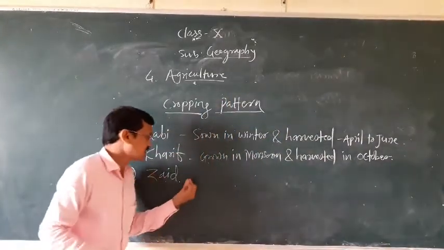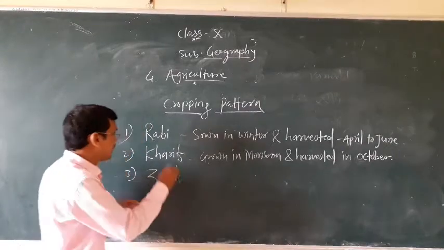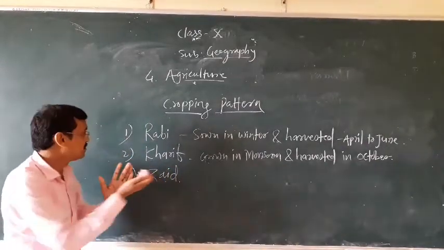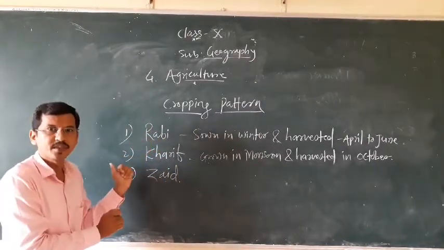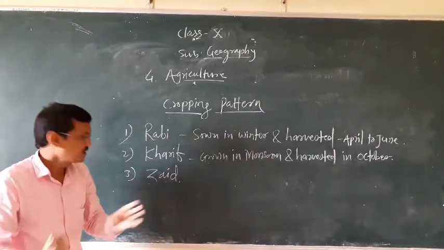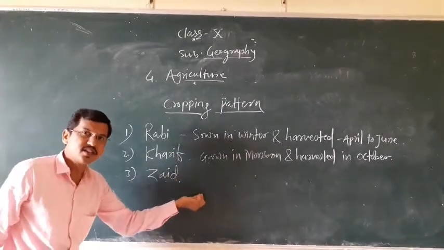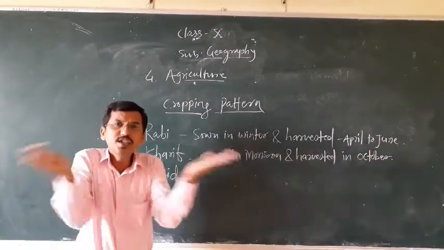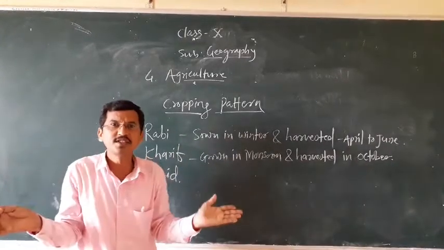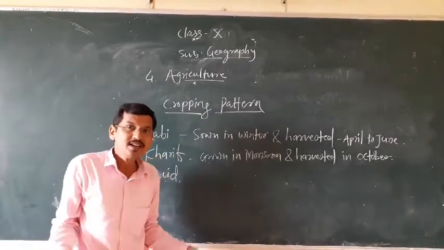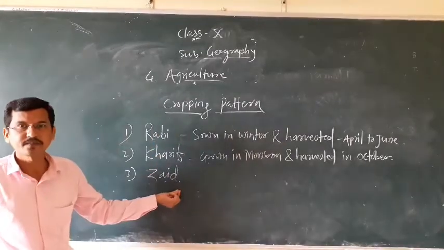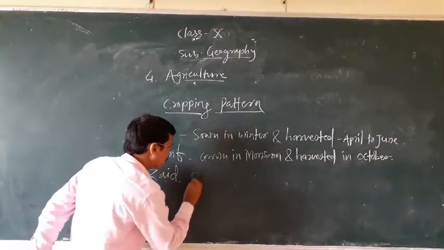Now Zaid crops: there is a short season in between the Rabi and Kharif, in the summer months. This is called Zaid season. In this Zaid season, different juicy fruits, some vegetables and fodder crops are grown.